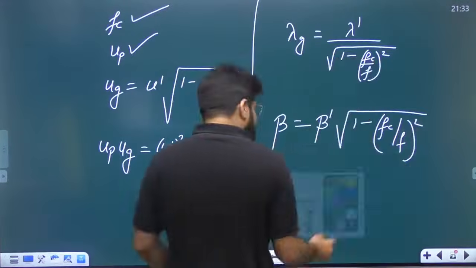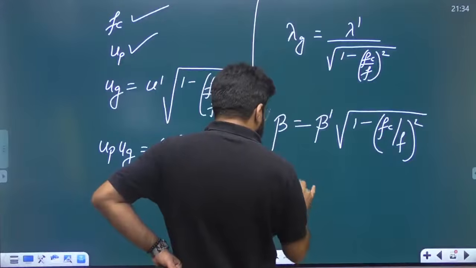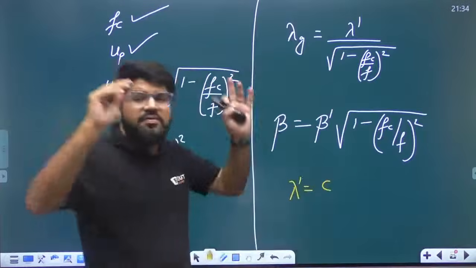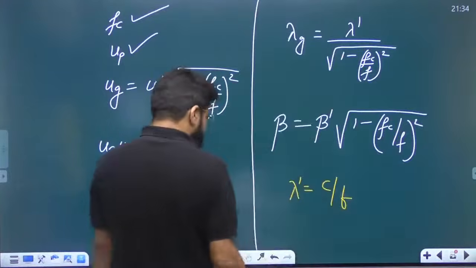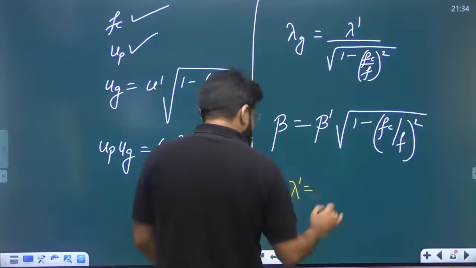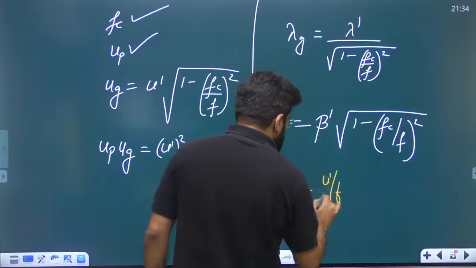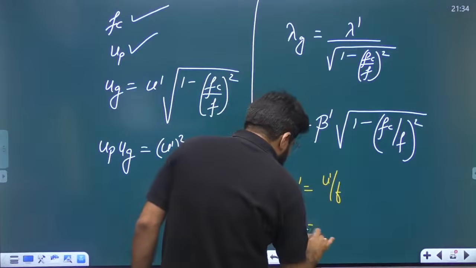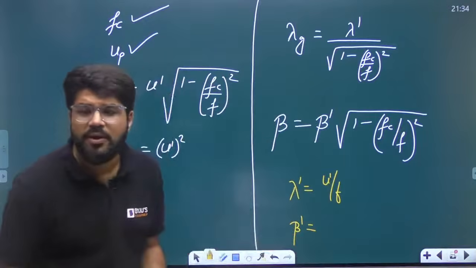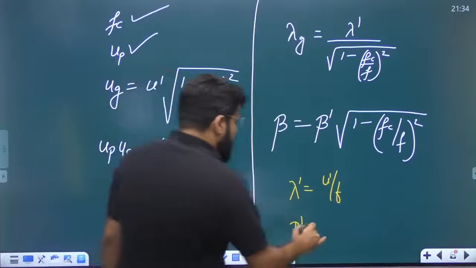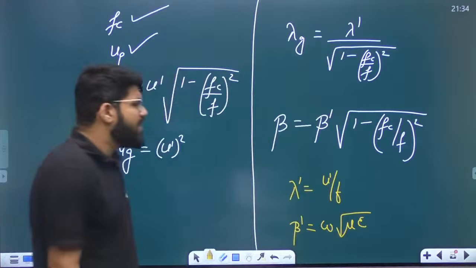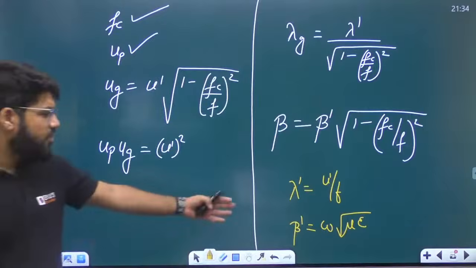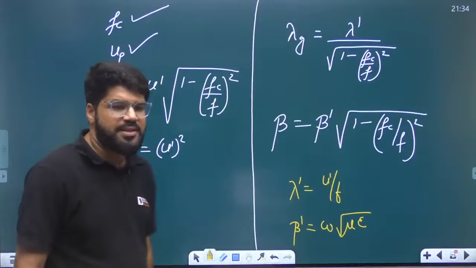Let me again tell you what is lambda dash. Lambda dash means the wavelength formula in the open dielectric, which you all know, C by F or U dash by F. C if it is air filled, otherwise U dash by F. What is beta dash? Beta dash means the beta formula in the open dielectric medium, and that is omega root over mu epsilon. The basic formula of beta, which you have studied with wave propagation also.